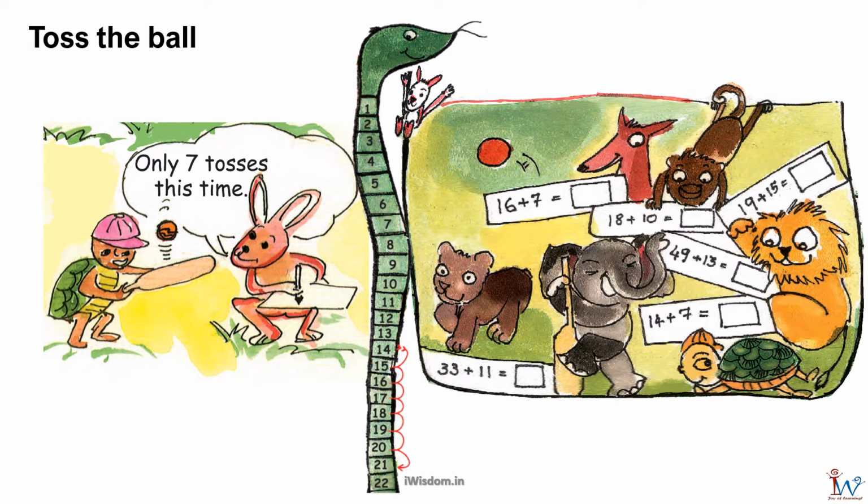Banu adds on the snake. To add 14 and 7, Banu stands on 14. He jumps 7 steps forward. He reaches 21. By now you would have realized that this technique is nothing but adding through number line. Let's recap how we did it in grade 1.